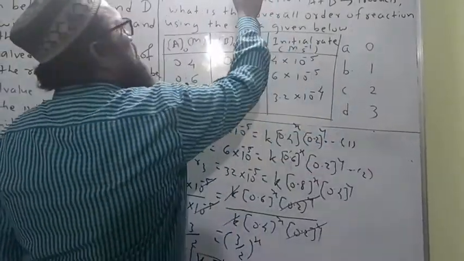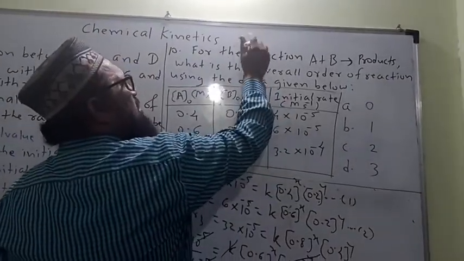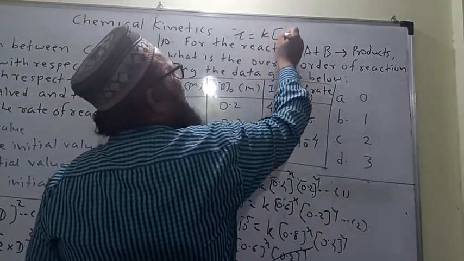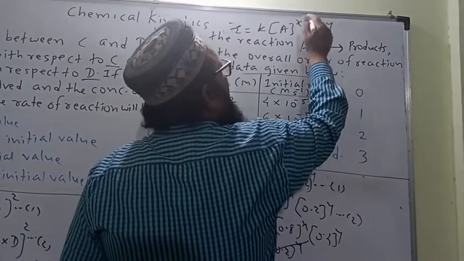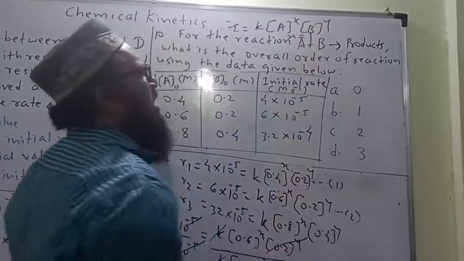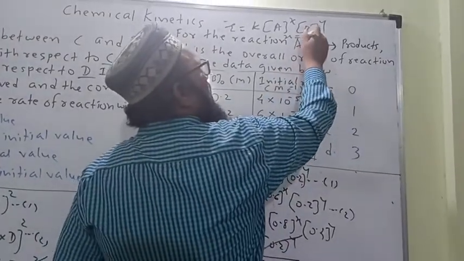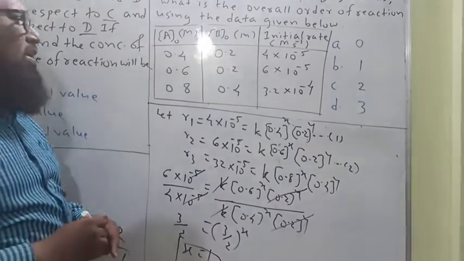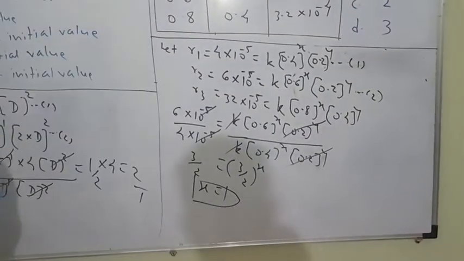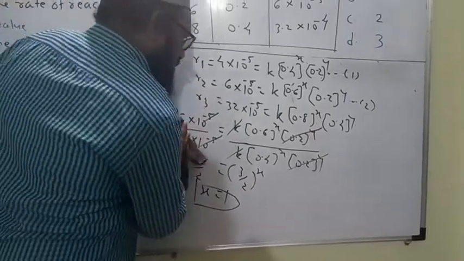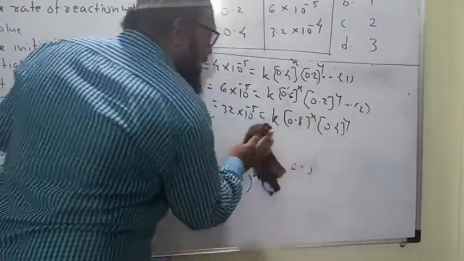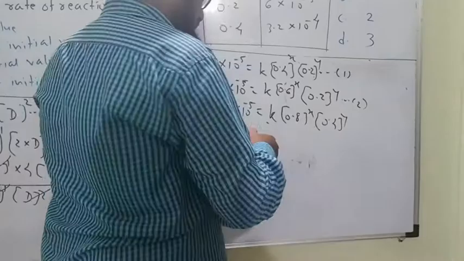Suppose the rate law is r is equal to k into A raised to x into B raised to y. We have got the value of x, x is equal to 1. Okay, let us find out the value of y. Use any two equations. Suppose I take R3 by R1, that is a better one, equation number 3.